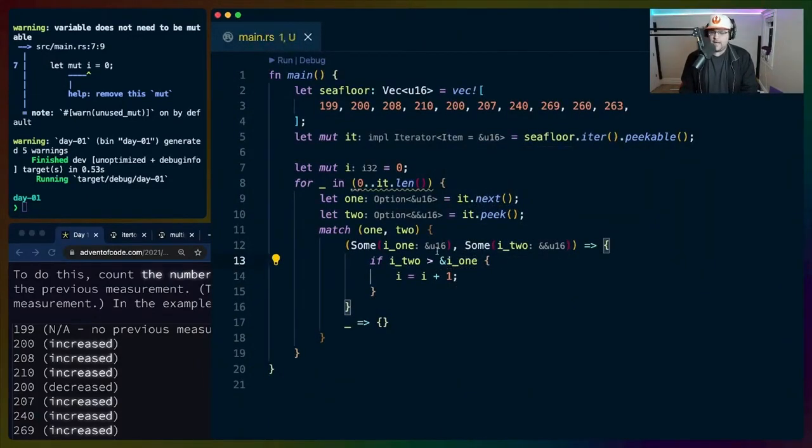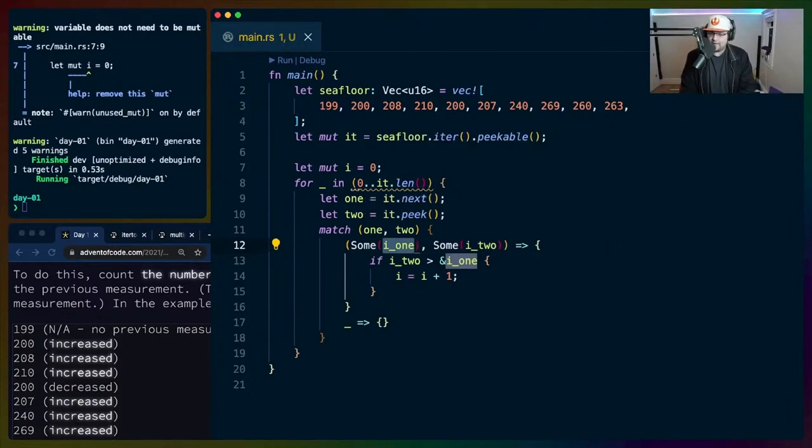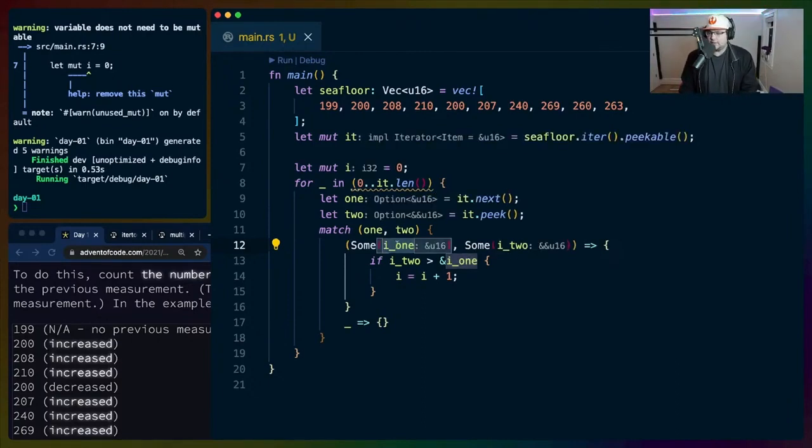Okay. I need to match the level of references here. So you can see that Rust Analyzer, if you're not familiar with Rust Analyzer, it is what's giving me the type inlays here. So I have i1 and I have a reference to a u16, and then i2 is a double reference to a u16 because it's peekable and it's not actually taking it off the iterator. It's just kind of like a reference. So I do need to match that.